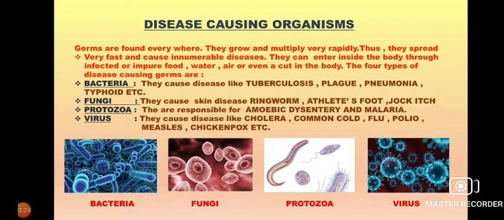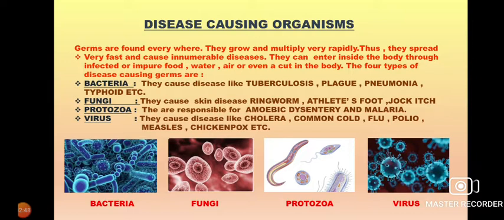They can enter the body through infected or impure food, water, or even a cut in the body. The four types of microbes you can see in this picture are the main organisms causing the diseases. The first one is the bacteria.